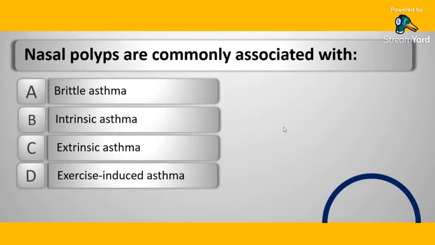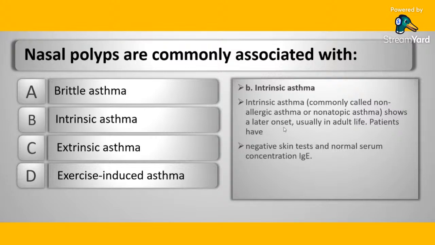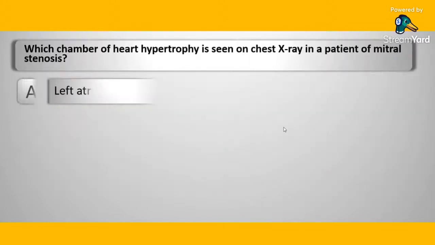Nasal polyps are commonly associated with A. brittle asthma, B. intrinsic asthma, C. extrinsic asthma, D. exercise-induced asthma. Now, intrinsic asthma, also called non-allergic asthma or non-atopic asthma, shows a later onset, usually in adult life. Patients have negative skin test and normal serum concentration of IgE.